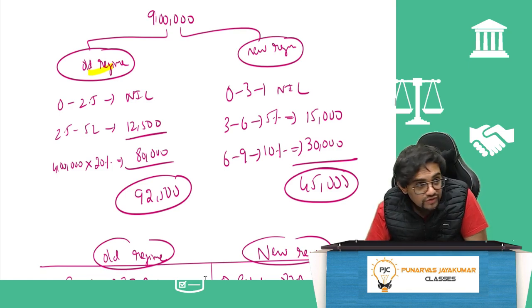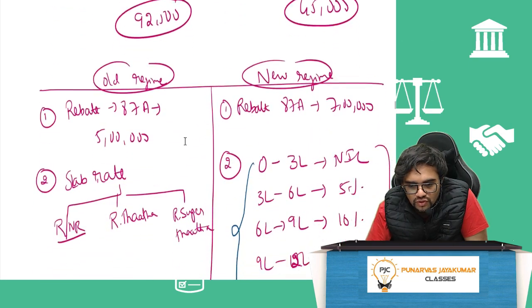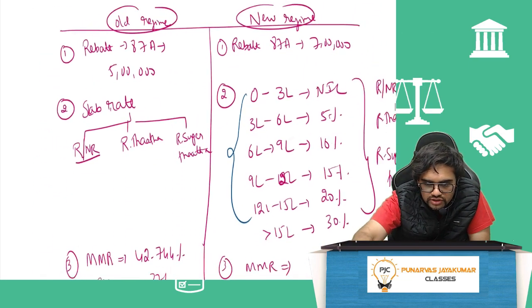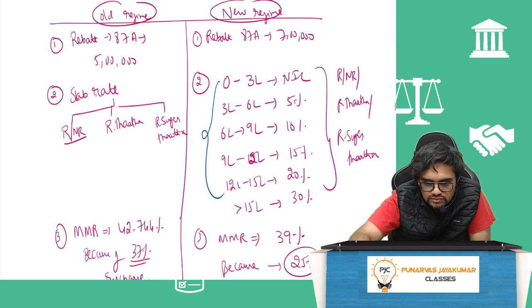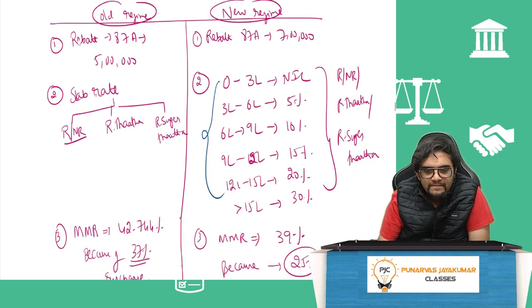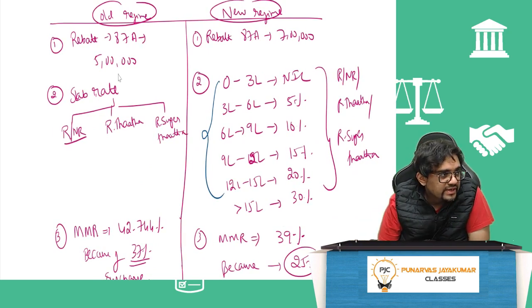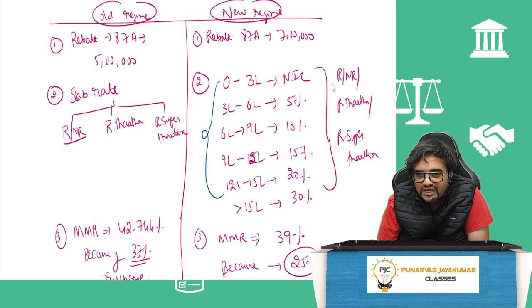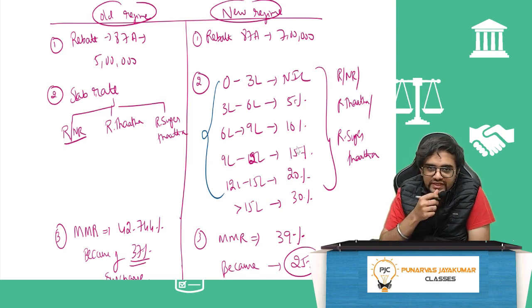Then I'll give you time to write this down. New versus old. Rebate 87A still remains 5 lakh. Rebate 87A 7 lakh. Slab rate: resident, non-resident, resident Tata, resident Super Tata. Here for resident, non-resident, Tata, Super Tata, everyone it's the same. 0 to 3, 3 to 6, 6 to 9, 9 to 12, 12 to 15, greater than 15.